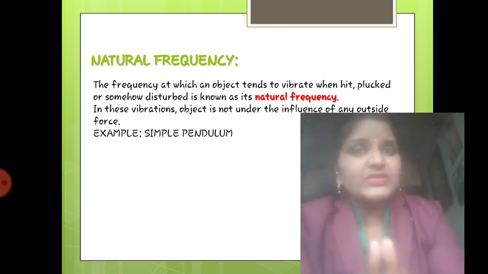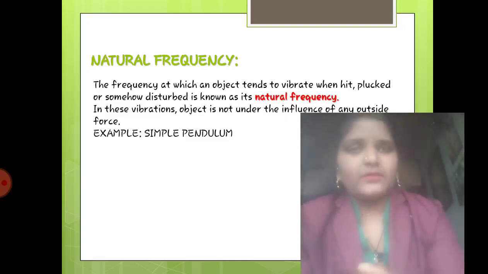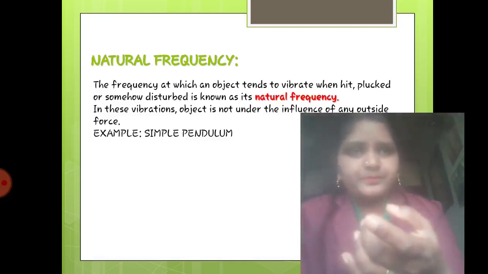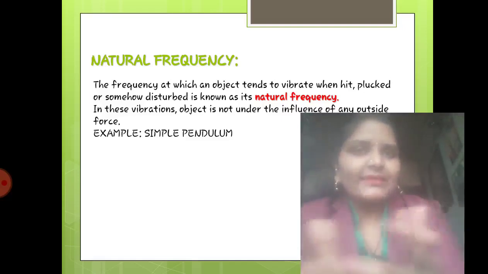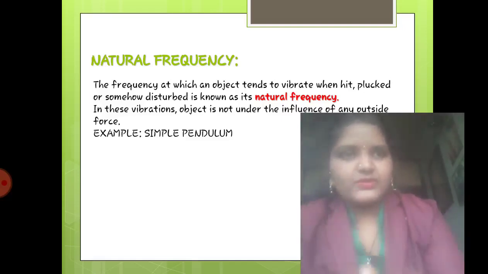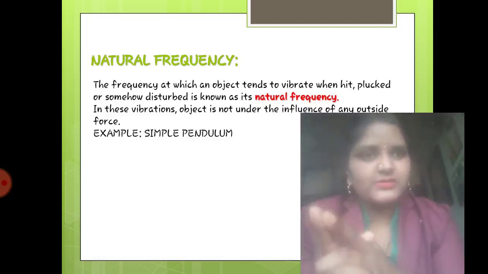What is natural frequency? The frequency at which an object tends to vibrate when it is hit, or when it is somehow disturbed by plucking or removing, that gives you the vibrations, and that is nothing but the natural frequency. I hope you got this concept.